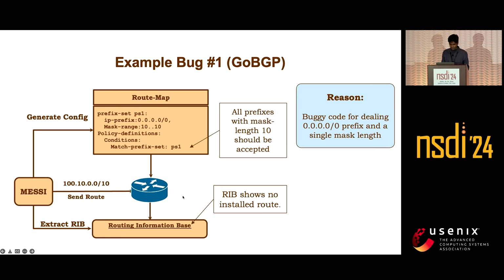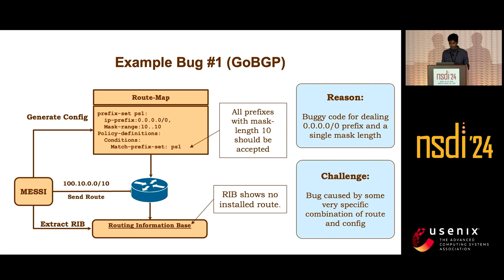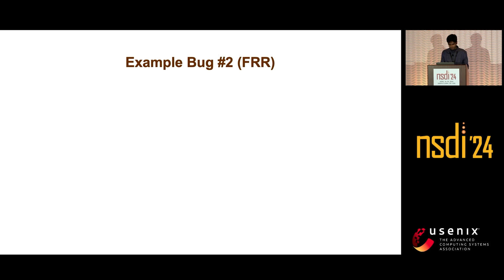There is a bug arising from dealing with the 0.0.0.0 prefix with a single mask length. So we can see how some particular combination of this configuration and the route advertisement is causing these bugs, which are non-trivial to find.